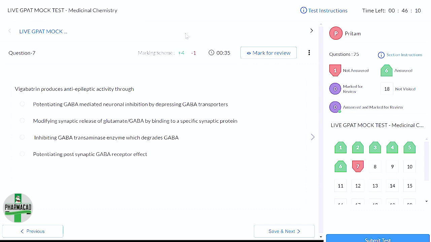Why? To suppress the neuronal excitation. Yes. Okay. So here we need to increase GABA, right?